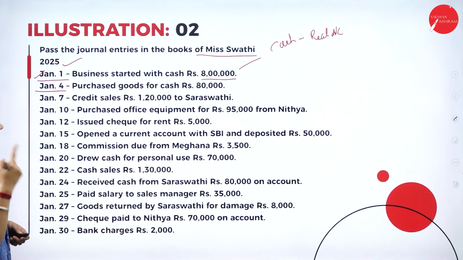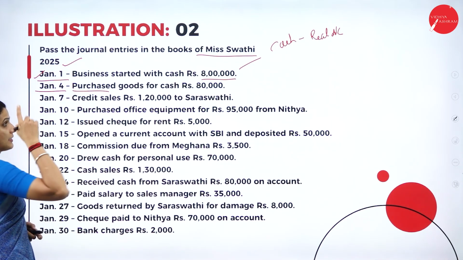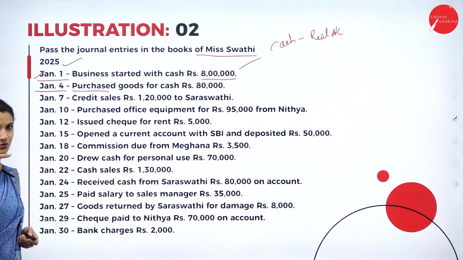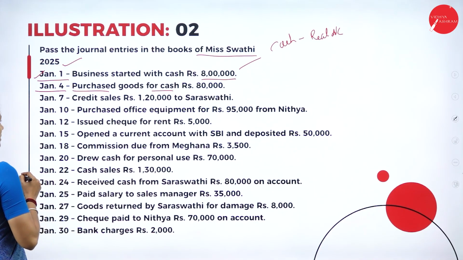Next we have on Jan 4th, purchased goods for cash. So as I said earlier, there is a purchase transaction. Purchase is an expense, so purchase will be debit. The immediate cash is paid, so cash is going out. So the credit entry will be cash account. So purchase account debtor to cash account 80,000.